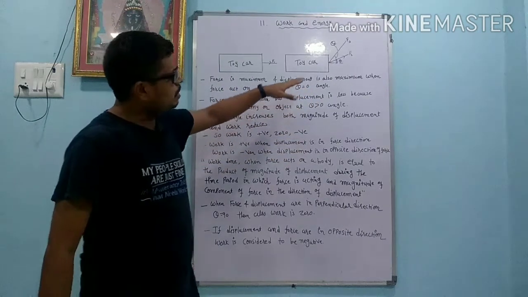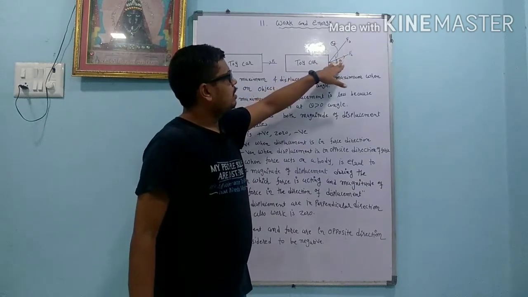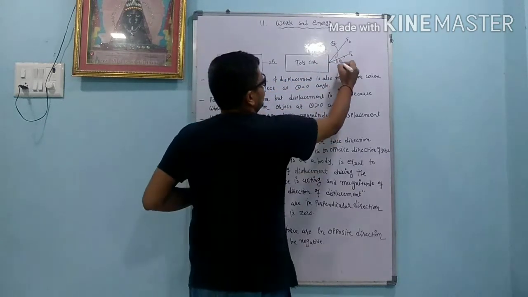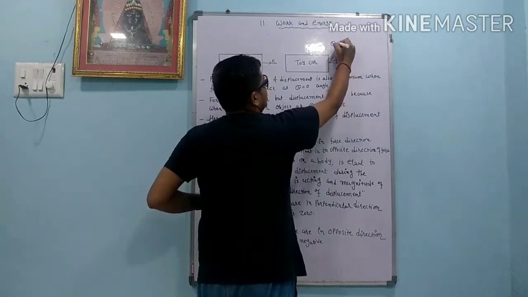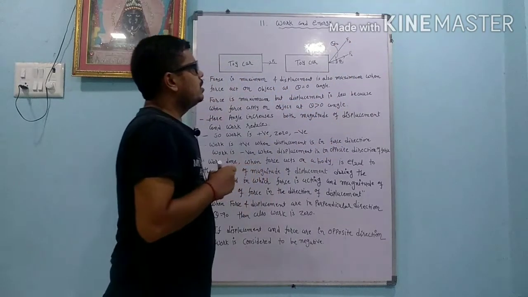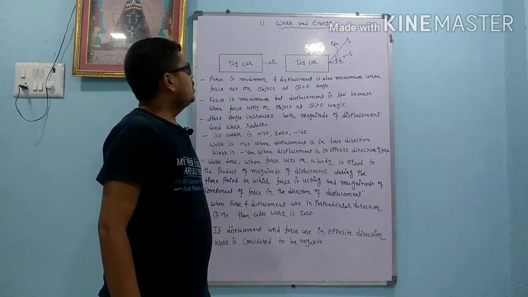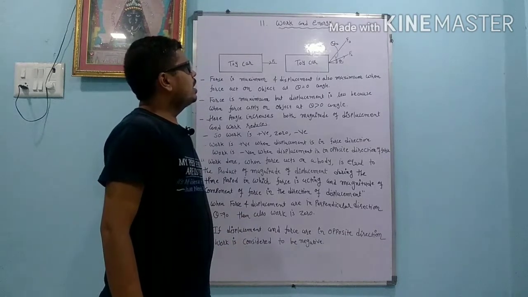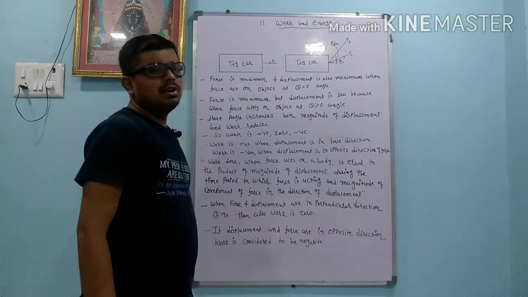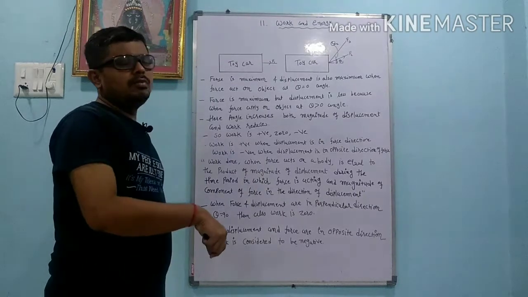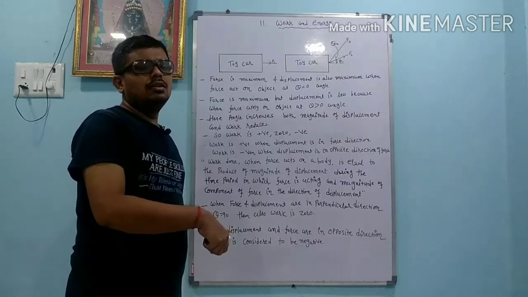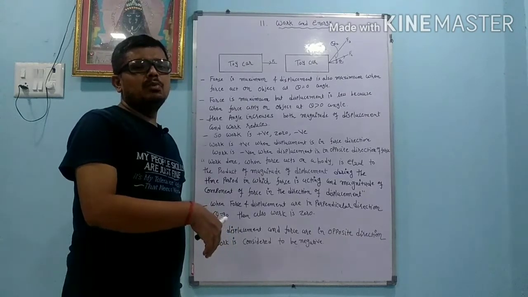Now what happens when we apply the force at some angle, like one is theta 1, meaning we increase the angle, another is theta 2. When we increase the angle to theta 1, the force becomes F2, and whenever we increase the angle to theta 2, at that time the force becomes F3. Now dear, whenever we increase the angle, force and displacement both are reduced.